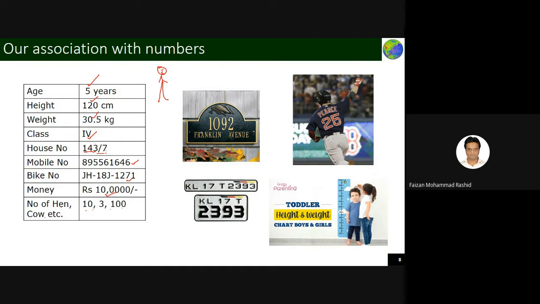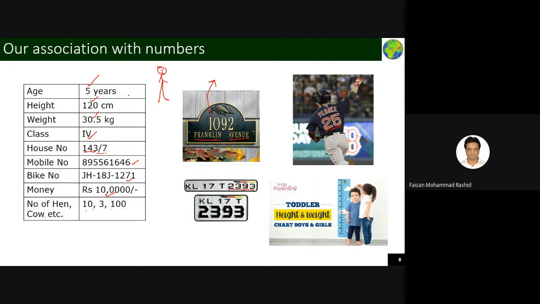You see the house number, how people write Franklin Avenue, but where in Franklin Avenue? Then you need to tell that my uncle lives at house number 1092 in Franklin Avenue. This guy is a baseball player and he is recognized by the number 25. This is the number on your bike. You see that this child is measuring his height. That is also a number. So our association with numbers is too much. We can't separate ourselves from numbers.